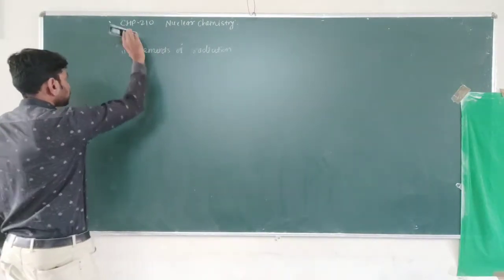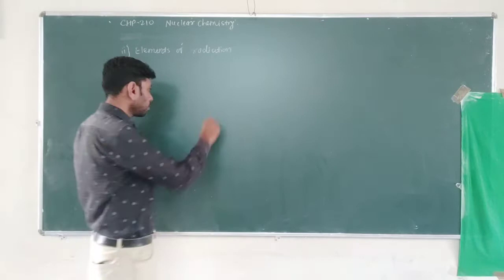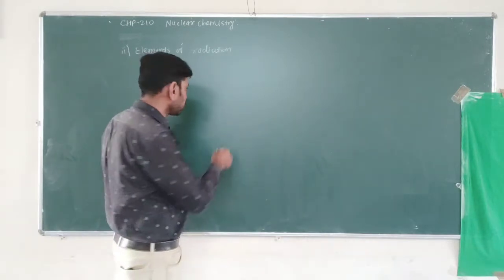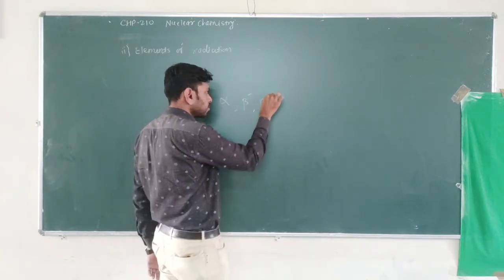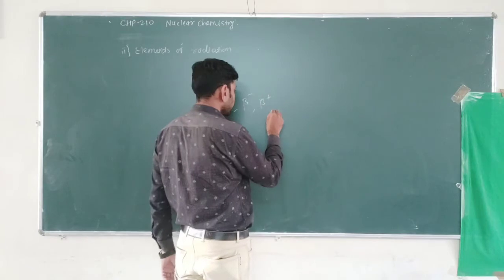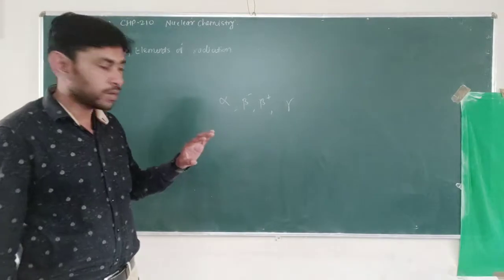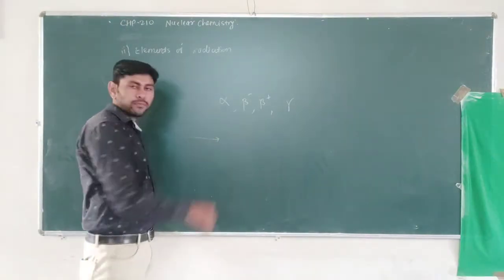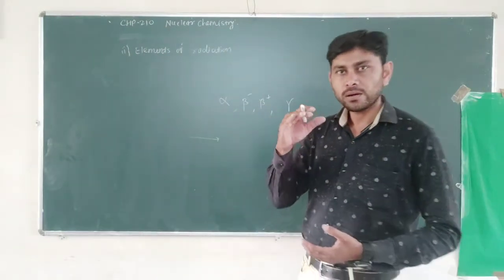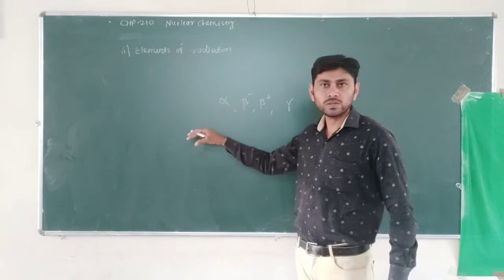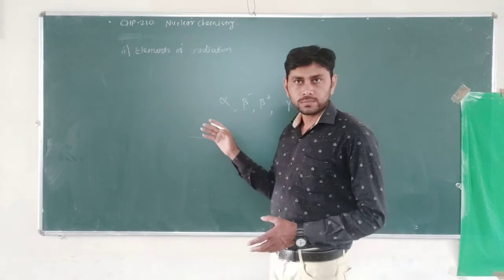In elements of radiation, we have to study certain factors. In the first topic we saw the nuclear radiations and nuclear particles. Which are they? Alpha is a nuclear particle, beta minus is a nuclear particle, beta plus is a nuclear particle. Again, gamma is nuclear radiation. These radiations and particles have very high energy, so when they pass through any matter, they make some physical and chemical changes in that particular substance.